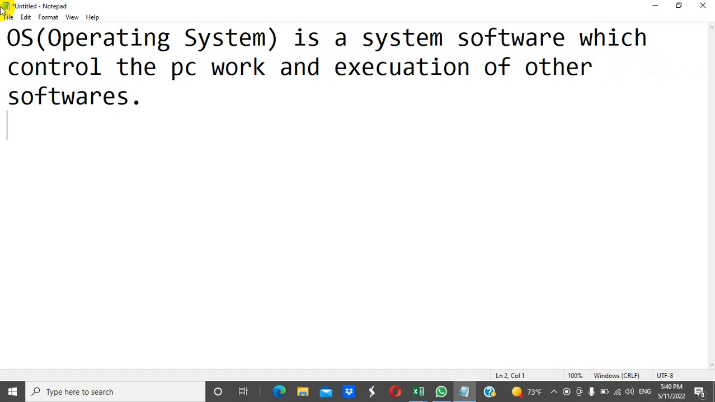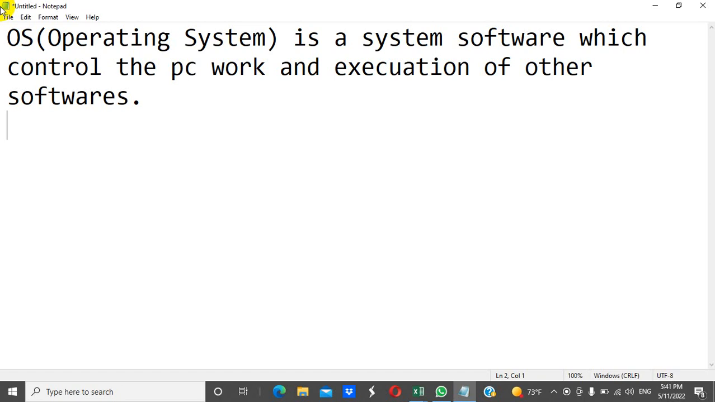The operating system is the most important software in a computer system. When we are working on a computer, we should have an operating system installed on it. Without an operating system, we can't use our computer system. An operating system is like a soul for a computer system.